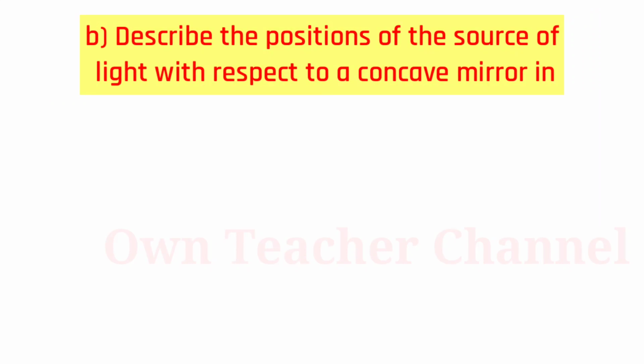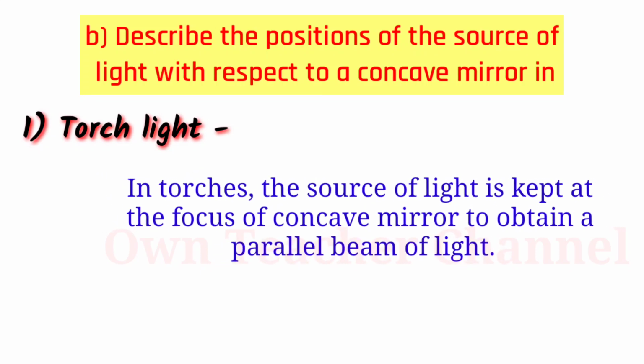B. Describe the positions of the source of light with respect to a concave mirror in a torchlight. In torches, the source of light is kept at the focus of the concave mirror to obtain a parallel beam of light.